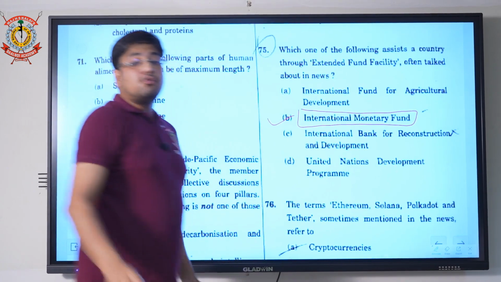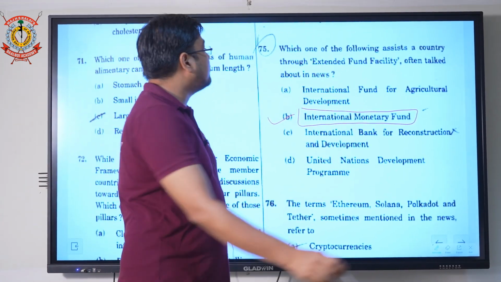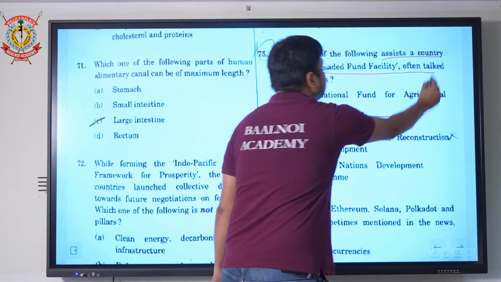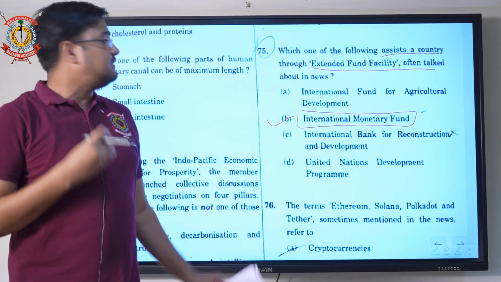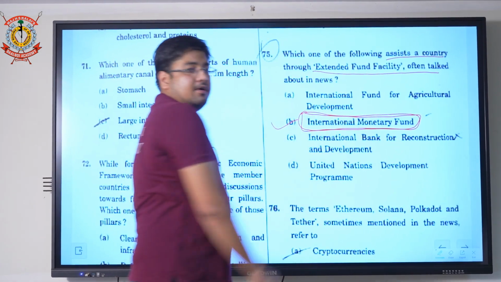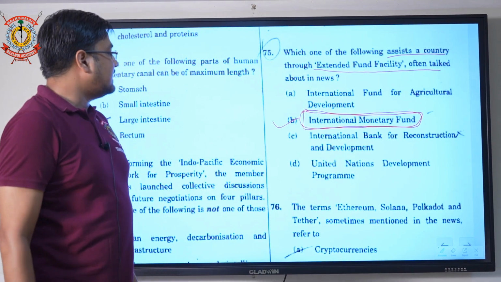So read the question carefully. What are they going to ask? They are going to ask about assisting the country with extended fund facilities when there is a fund crisis. So ultimately the country will be moving to the IMF for the fund. So option B is the correct one.